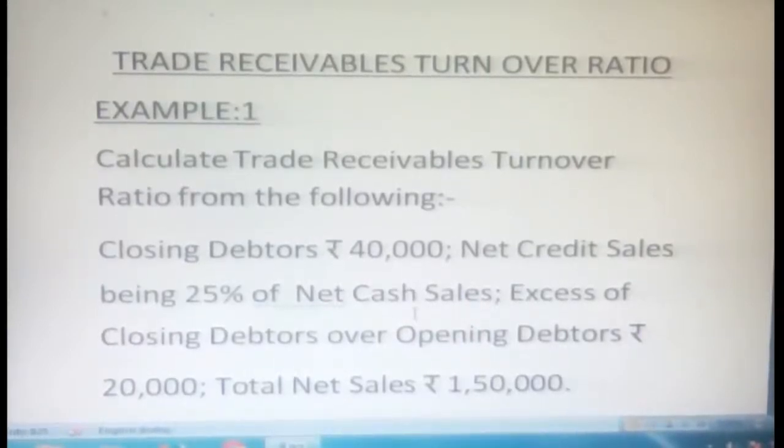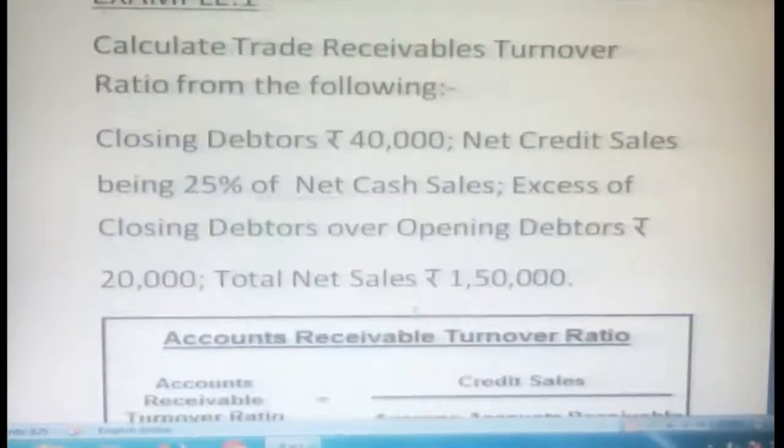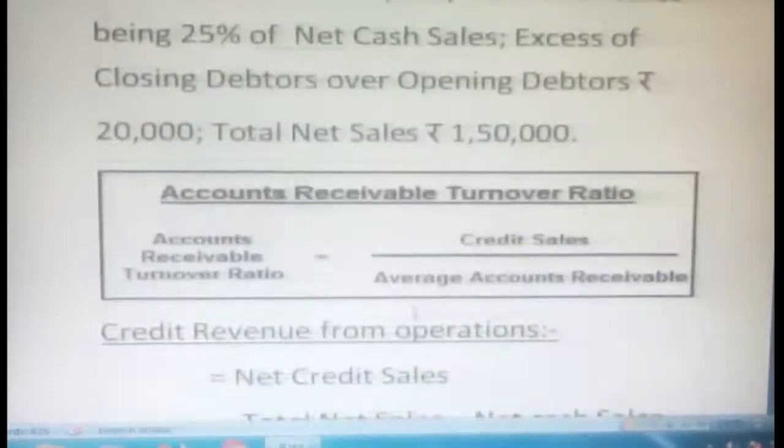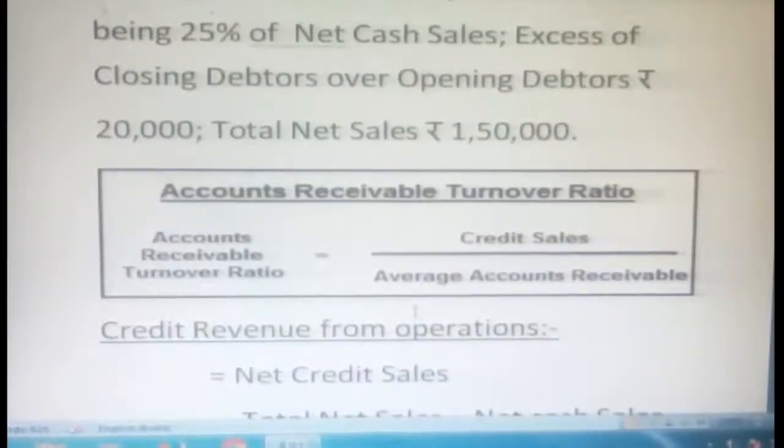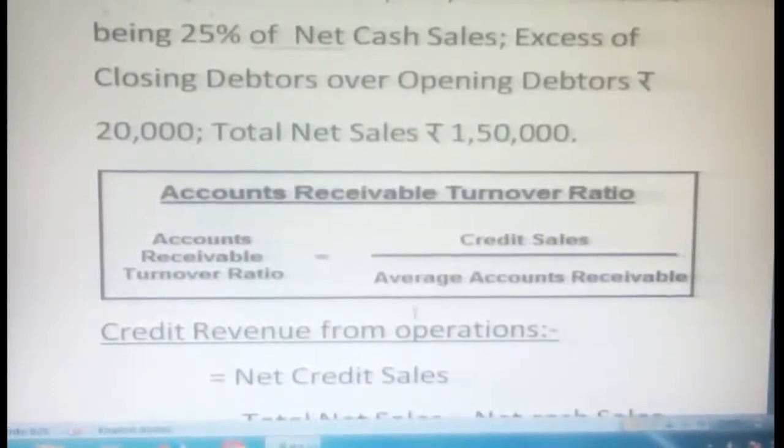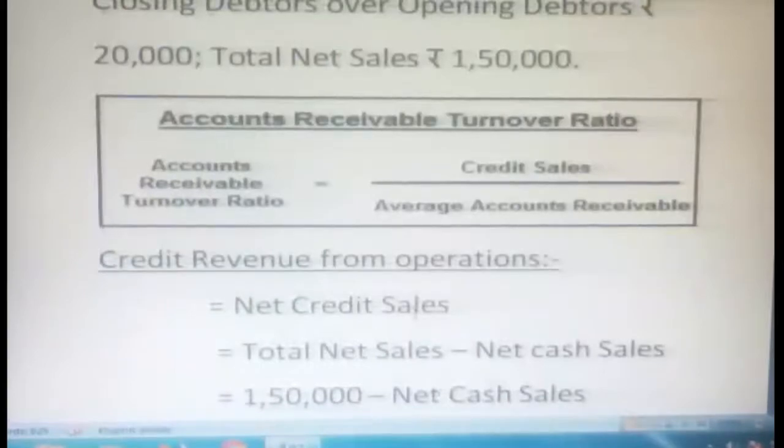Here a very important point: net credit sales being 25% of net cash sales. So some information is invisible, and that's what we're going to discuss. What is the formula here? As you know, accounts receivable turnover ratio is nothing but credit sales divided by average accounts receivable. First we want to calculate credit revenue from operations, nothing but net credit sales here: total net sales minus net cash sales.